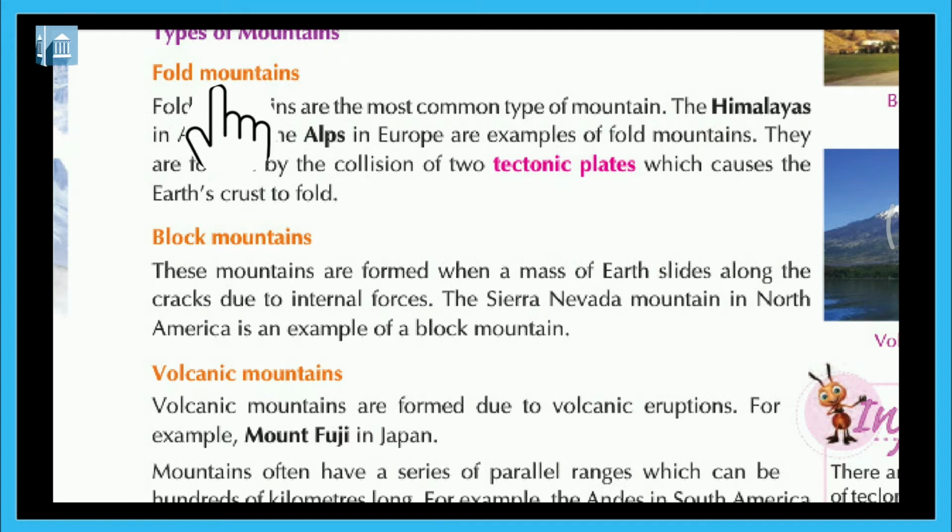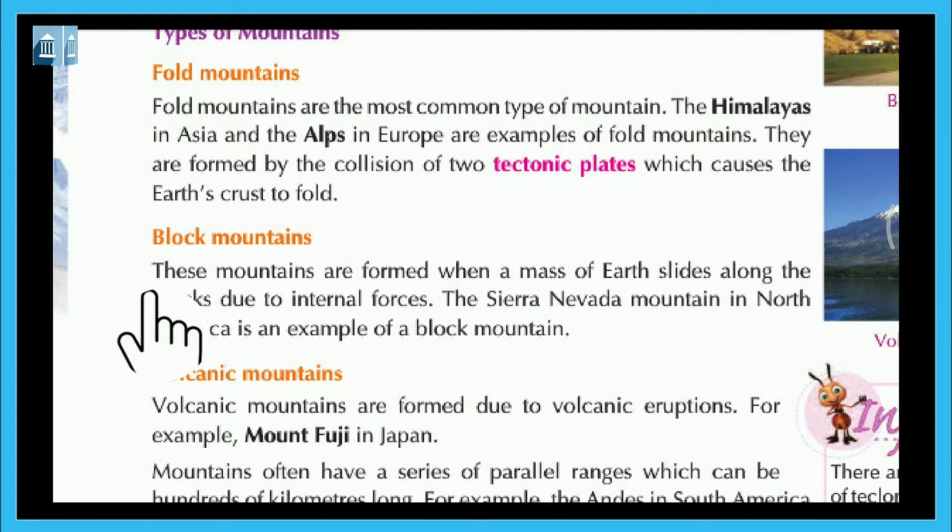Types of mountains. Fold mountains. Fold mountains are the most common type of mountain. The Himalayas in Asia and the Alps in Europe are examples of fold mountains. They are formed by the collision of two tectonic plates, which causes the Earth's crust to fold.